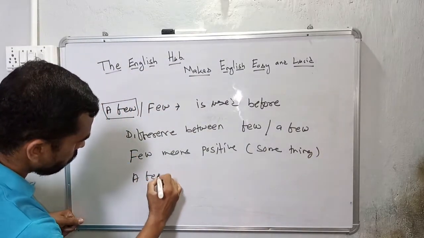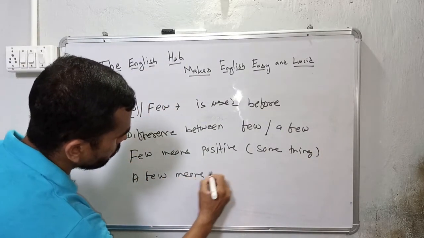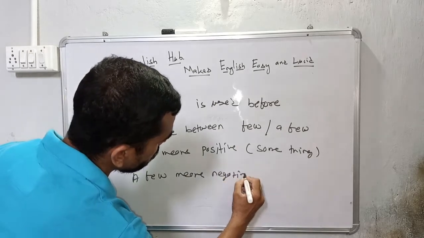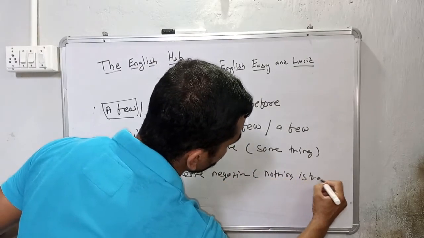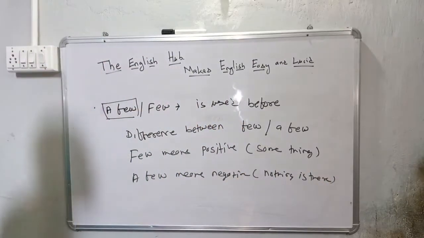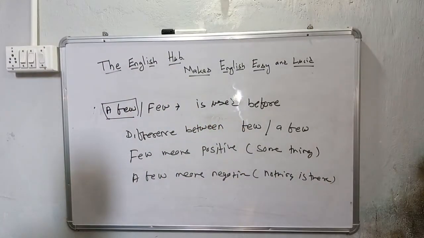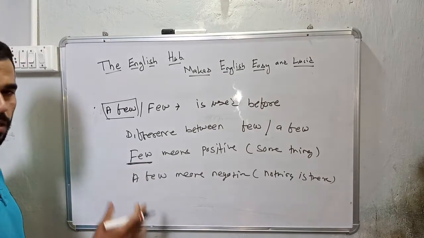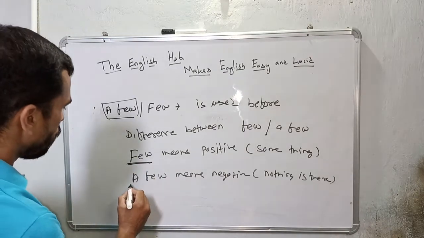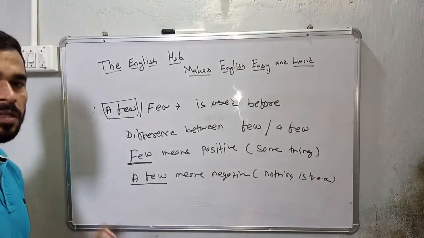A few means negative. Nothing is there. So this is the thing we have to remember: when you are going to use few, it means there is something. When you are using a few, it means there is nothing.